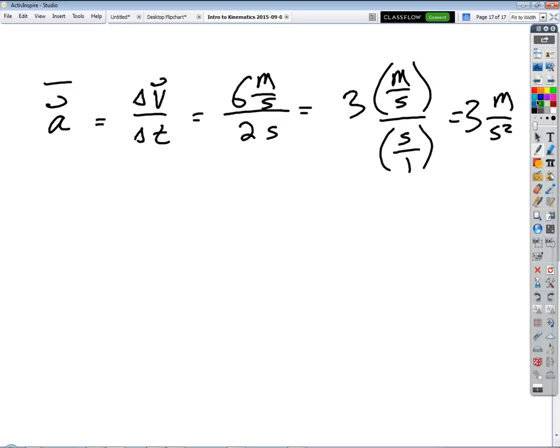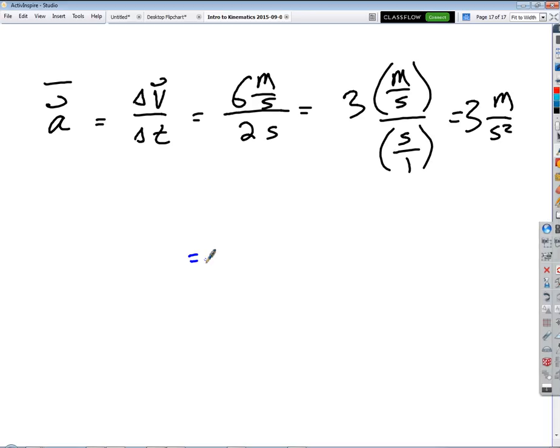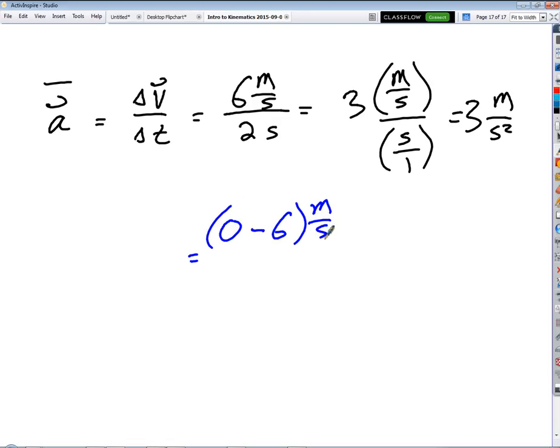Okay, so in example 2, our final velocity is 0, right? So we get 0 minus 6 meters per second. And really that was a 6 minus 0, wasn't it? Divided by 2 seconds equals -6 over 2, which is -3 meters per second squared.